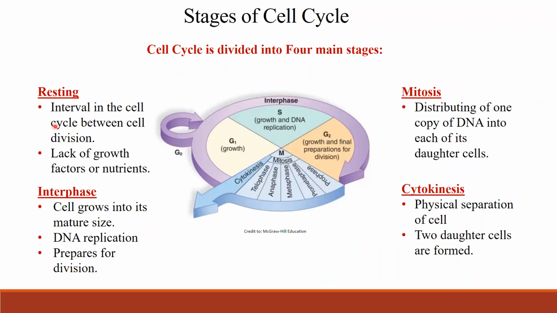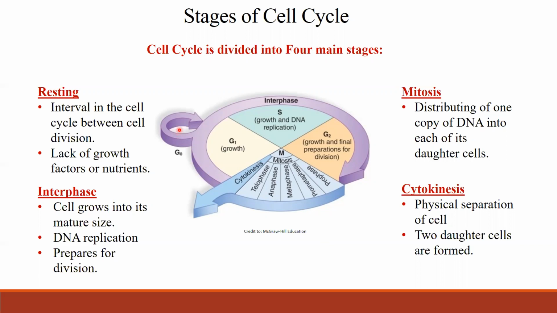First, we'll start with the resting phase. In the resting phase, cells take an interval in the cell cycle between cell divisions. They go out of the cell cycle and rest, which could be because of a lack of growth factors, nutrients, or proper signals.